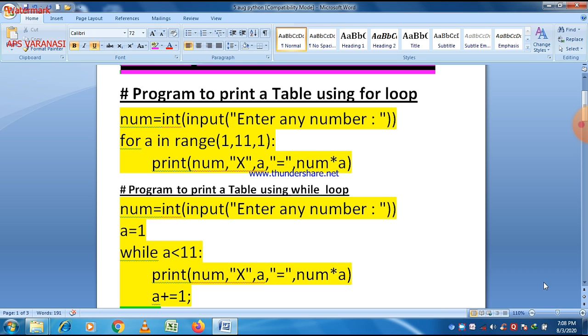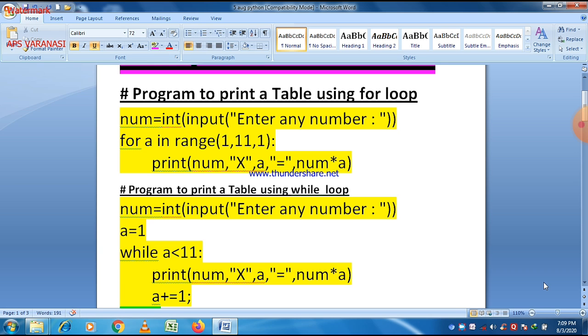So this is a program related to printing a table, and when we make this program using a while loop, you can easily see that the second program is related to the while loop, in which first of all num is declared. Num is a variable which represents the number for which we want to print a table. So num is equal to input, enter any number, and then comes initialization. First of all, a is equal to 1, because the table must first be multiplied by the value of 1.